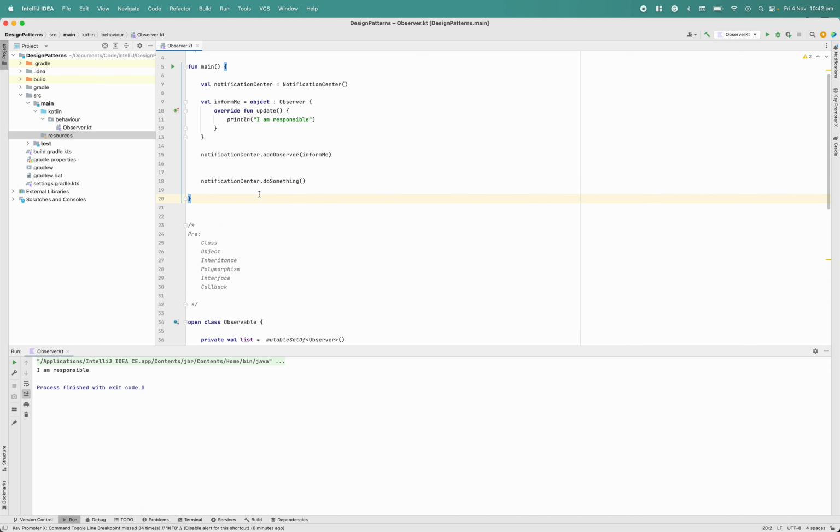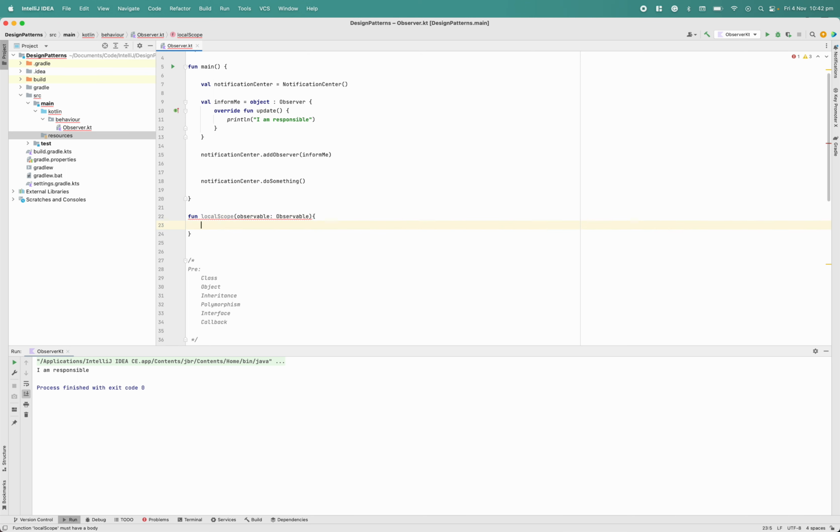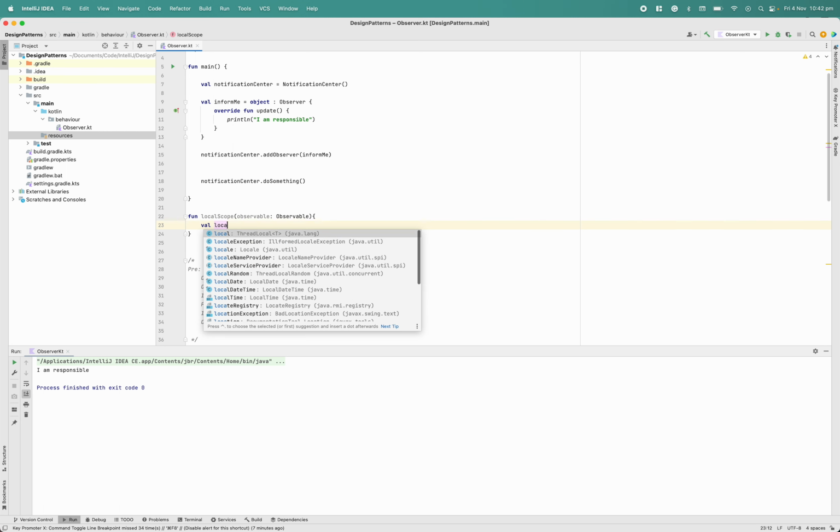Now we can discuss one more problem, or not an issue exactly, but most of the time, as per my experience, when we are using the observer pattern, we need to be very careful with the observers. Otherwise we can cause a memory leak easily and not be aware of it. For example, I have a local scope, this is a function, and this notification center, my observable, is in global scope, and I have a local observer.